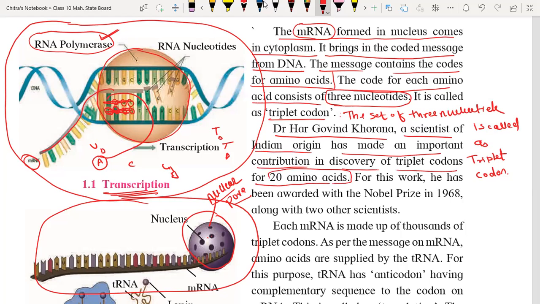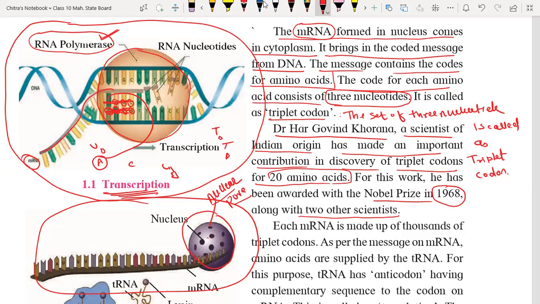That's why Dr. Hargobind Khurana was awarded the Nobel Prize in 1968, along with 2 other scientists. Their contribution is very important. Now it is possible to treat genetically transmitted disease. It is due to the identification of triplet codons of 20 amino acids.